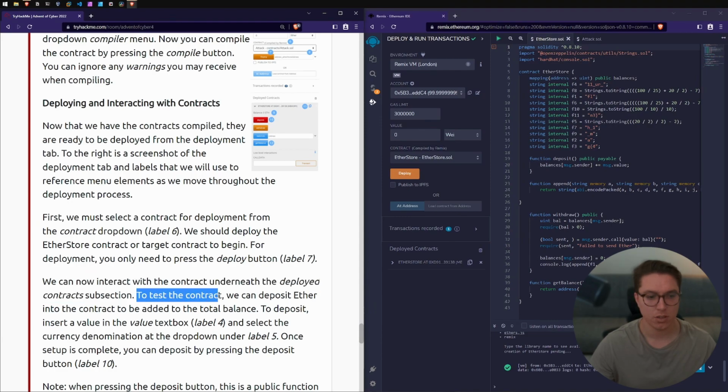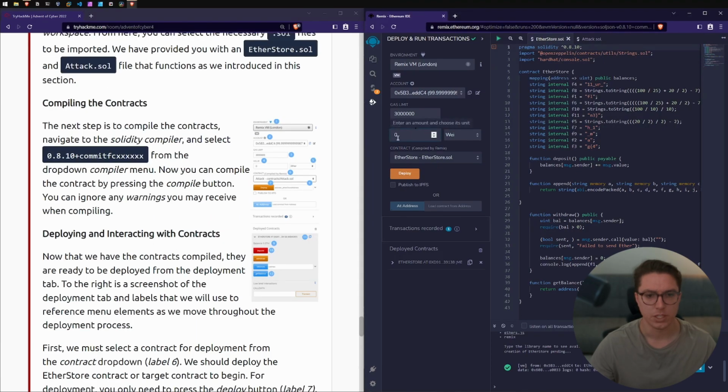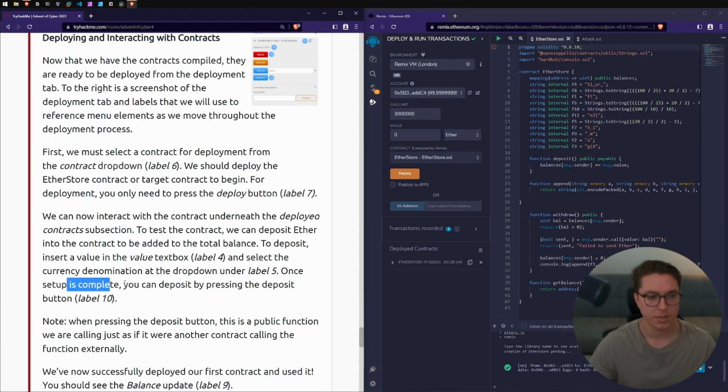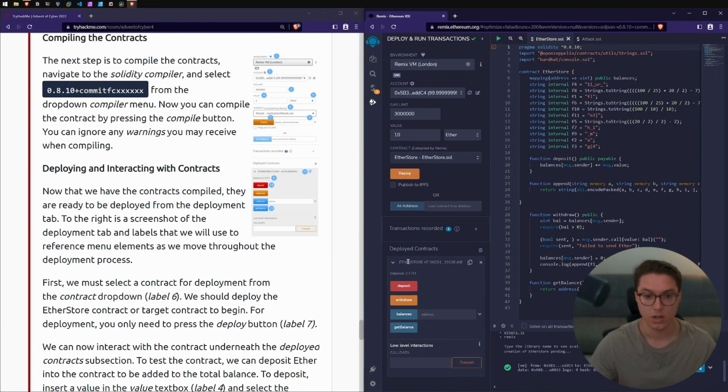To test the contract, we can deposit Ether into the contract to be added to the total balance. To deposit, insert a value in the value text box, label 4, which is here. Select the currency denomination in the drop-down under label 5. Once setup is complete, you can deposit by pressing the deposit button, label 10. Oh, okay. So here's our smart contract down here. Once we've put that in, now we can go deposit.